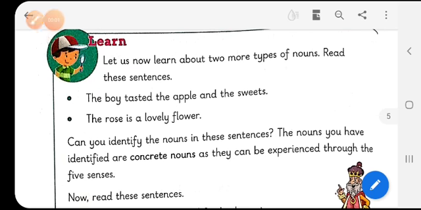In our previous class of English language, we have learnt some kinds of nouns that are common and proper nouns. Now, in our second class, we will learn more types of nouns.